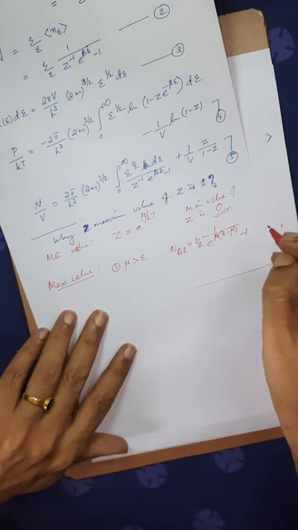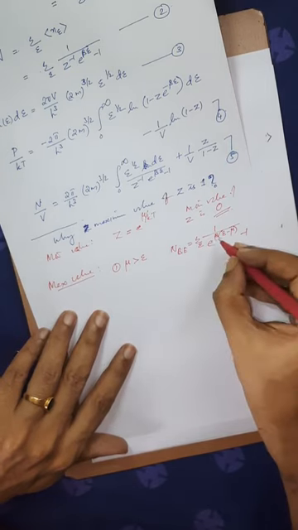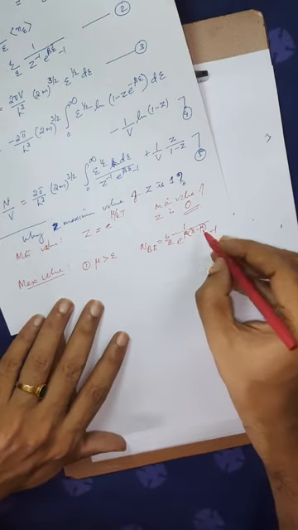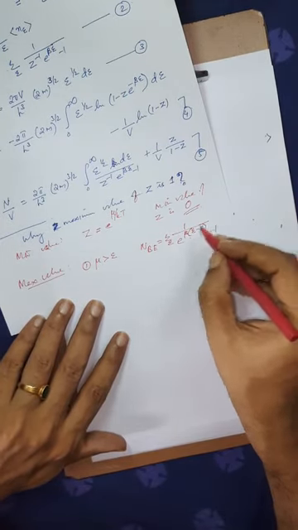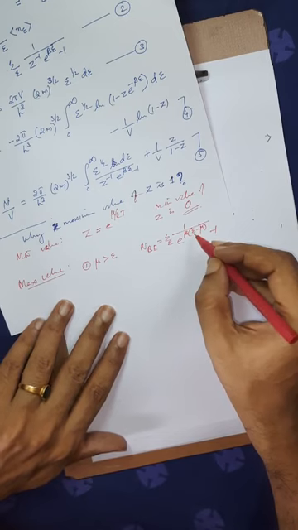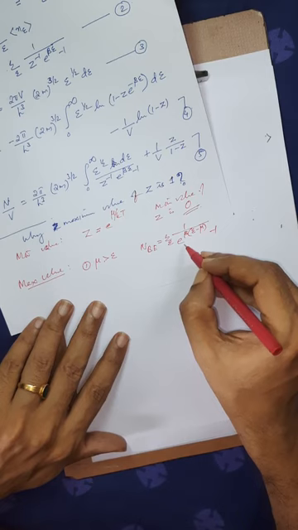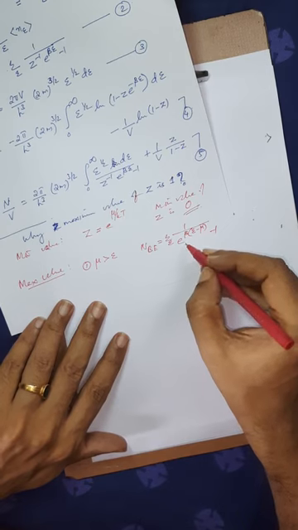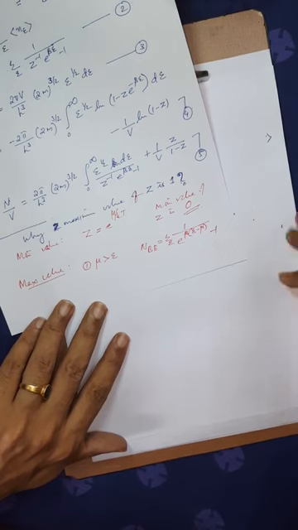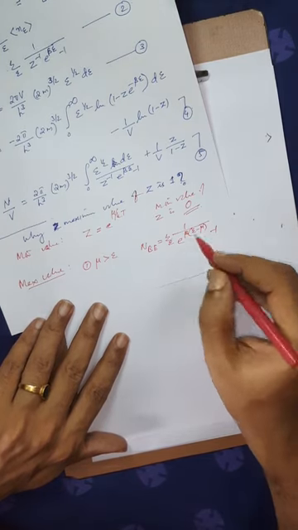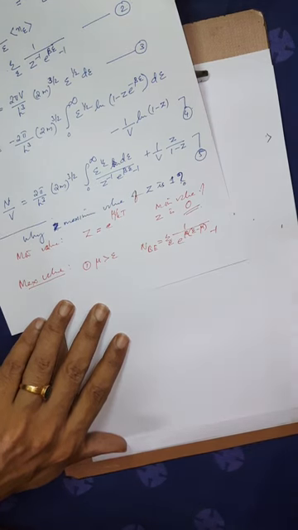So if mu is greater than e, what happens? This power factor in the exponential will become a negative number. The exponential of a negative number, if you put it in your calculator, gives some fractional number like 0.01 or 0.001, which is always less than 1.